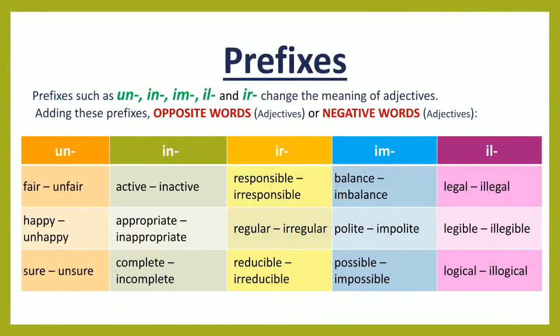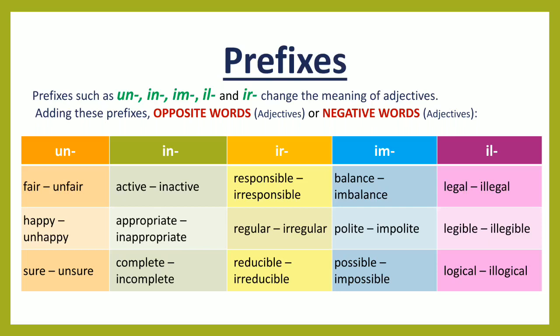Next, prefix. Prefixes such as un, in, im, il, ir change the meaning of adjectives. Adding these prefixes, opposite words or negative words are formed.